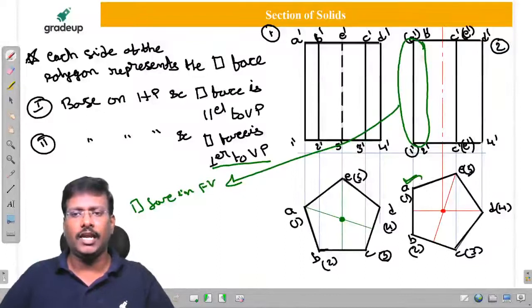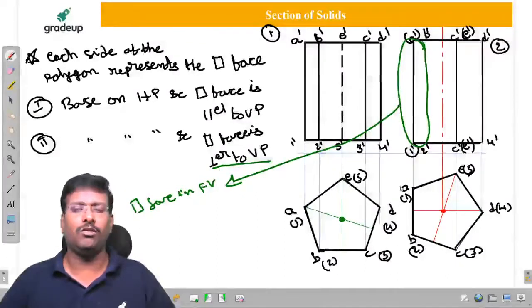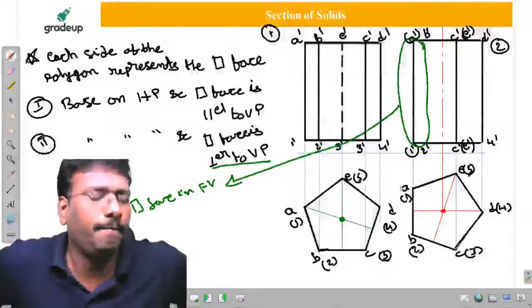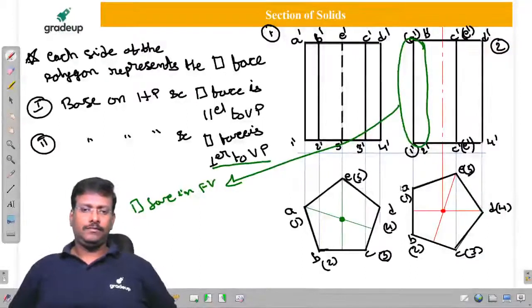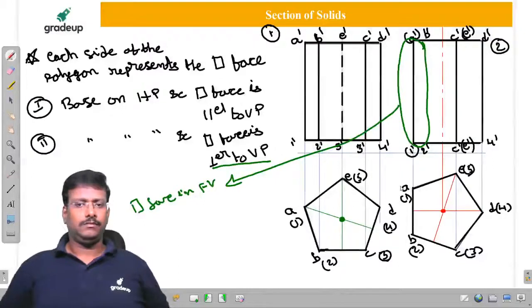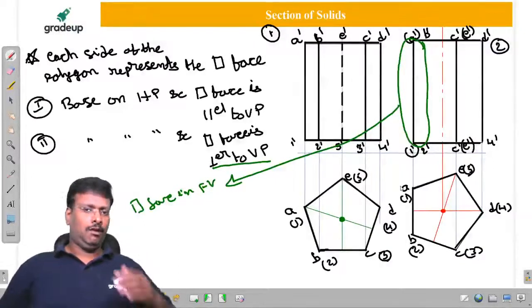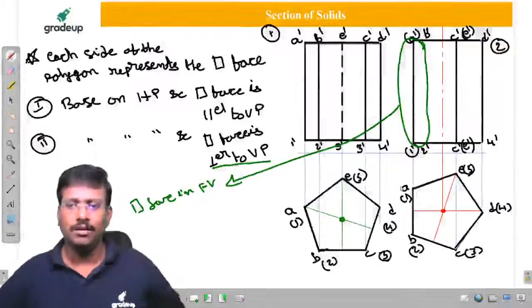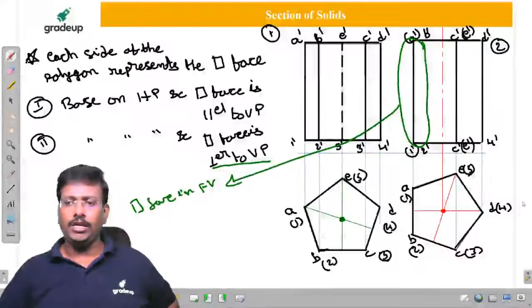Therefore, this rectangular face is perpendicular to VP. Is it clear?